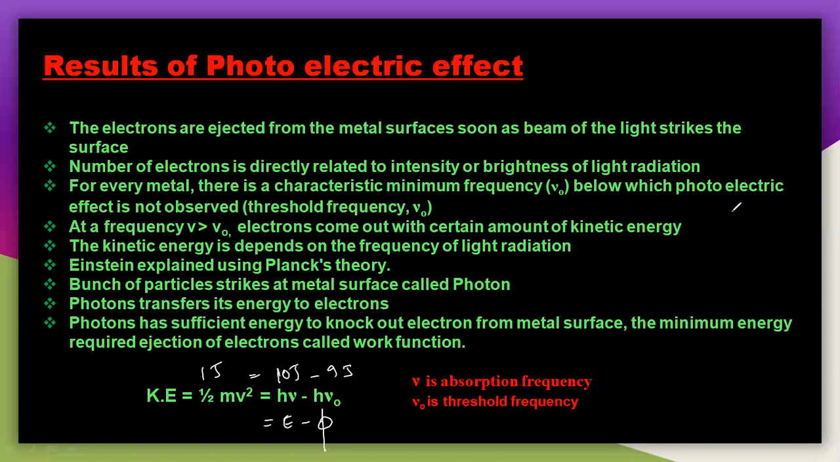That is the point you have to understand here. So nu is nothing but the absorption frequency, but nu naught is the minimum amount of frequency. This is called the threshold frequency. That is the point you have to understand. Next we will see one problem for this photoelectric effect.